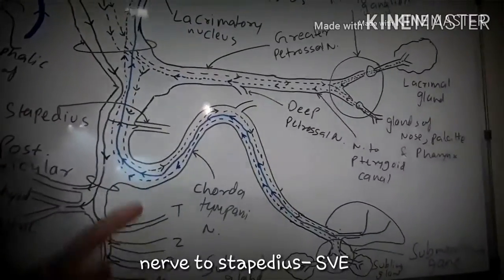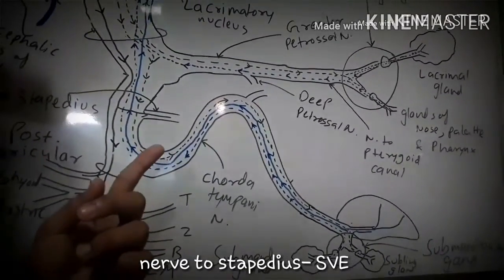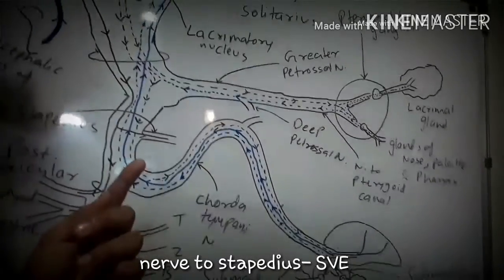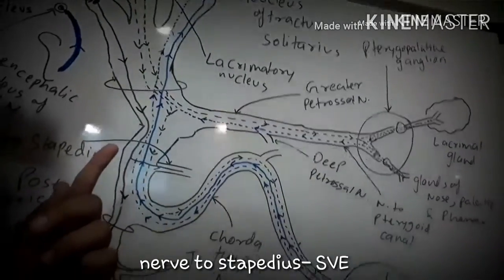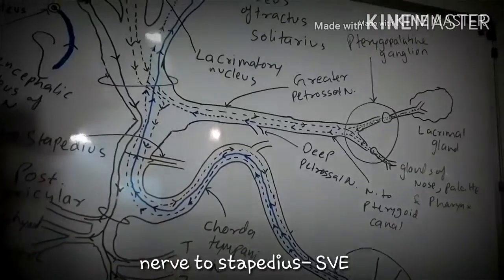Now, talking about the nerve to stapedius. It carries the special visceral efferent fibers which arise from the motor nucleus and are motor to the stapedius muscle.